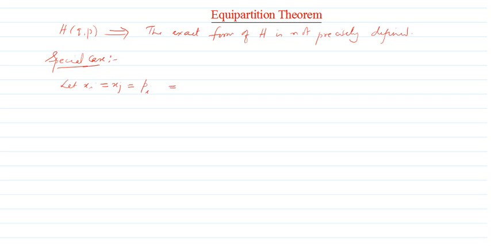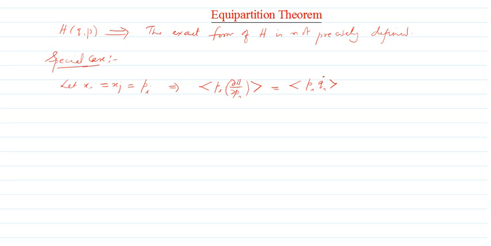In that case, what will happen to our generalized equipartition theorem? In place of xi, I'm just writing pi times ∂H/∂pi. ∂H/∂xj will become ∂H/∂pi. So what will that be? That is the expectation value of pi times ∂H/∂pi. What is ∂H/∂pi? It will be equal to qi dot, by Hamilton's canonical equation of motion.